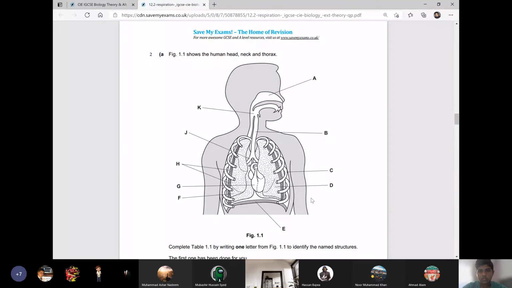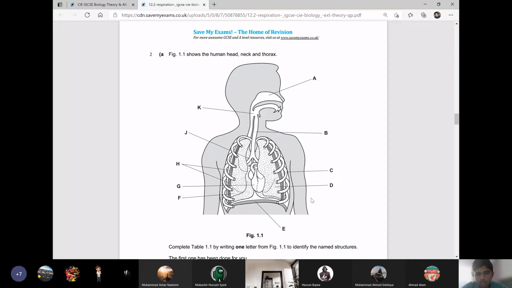What is B? Trachea. What is C? Ribcage. Rib, because it is not representing the whole cage.